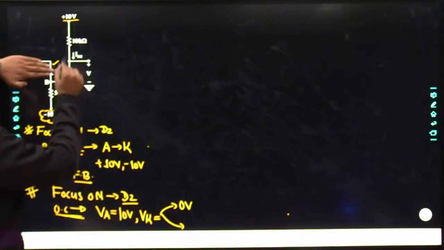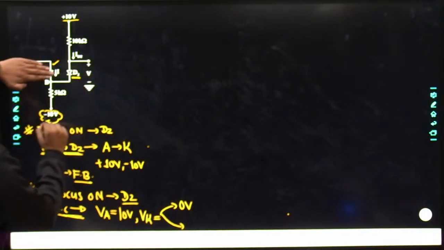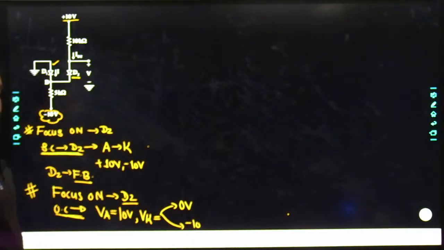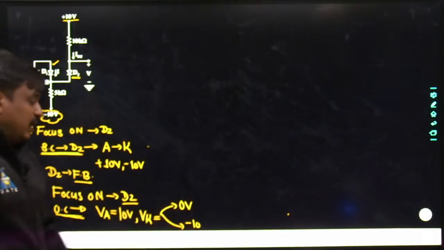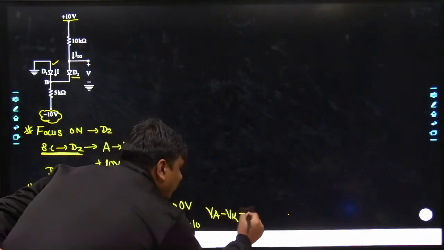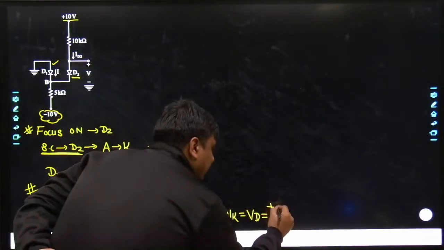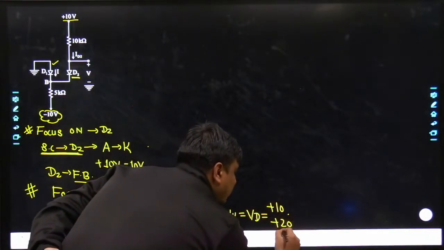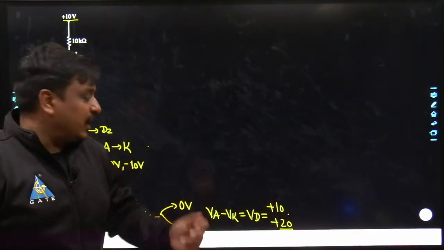That means this is the only path through which the current can source or sink, and you can see very well the D2 is off. That means this minus 10 volt would become the voltage across the cathode, which is nothing but minus 10. So either you take the reference of 10 volt with 0 or 10 volt with a minus 10. Keep in mind, what does it mean of Va minus Vk? The value of diode voltage which I am getting now, if I subtract 10 minus 0, is plus 10, and similarly if I subtract 10 minus of minus 10, again it becomes plus 20, which indicates the potential difference between anode to cathode terminal across the diode is positive.